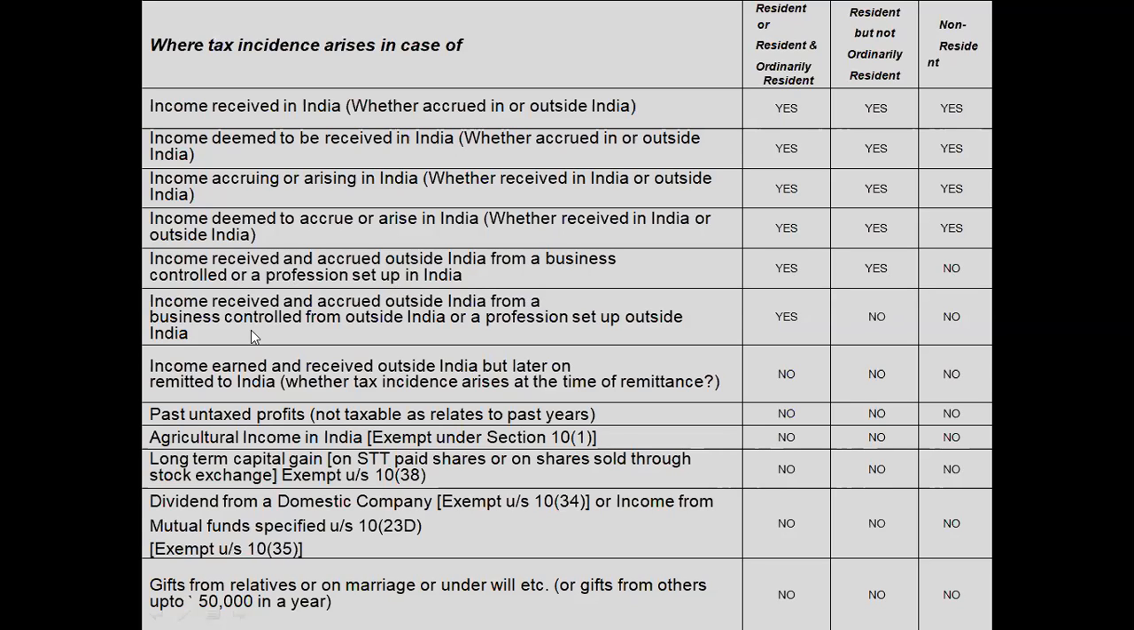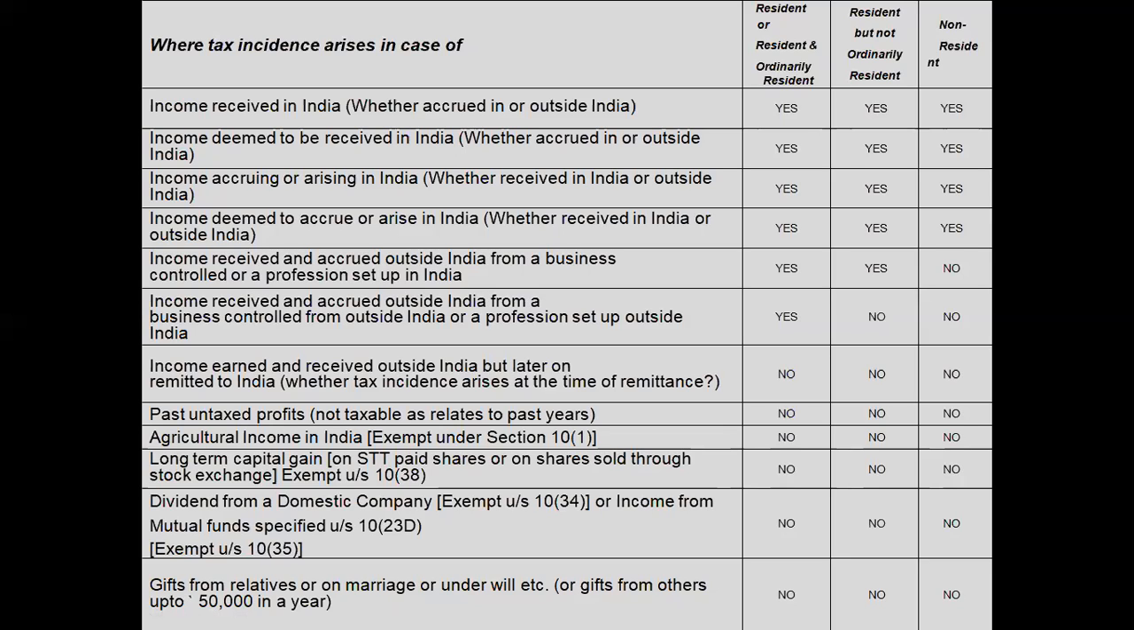And the next category is income received and accrued outside India from a business controlled from outside India and set up outside India. As per the rule, the resident and ordinary resident staying in India only pays the tax, and these two categories of people need not pay the tax. And certain income is not taxable to any category of people.